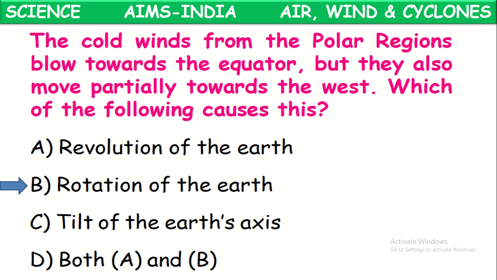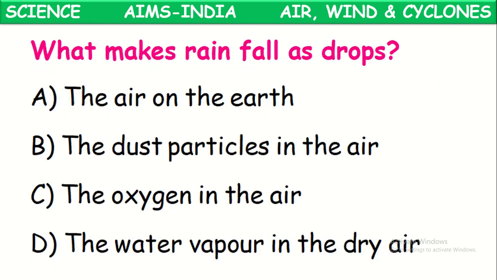Okay. Next one. What makes rainfall occur as drops? So how does rainfall occur as drops? That is, the dust particles present in the air make them heavy, and the rain falls like droplets of water. Okay.